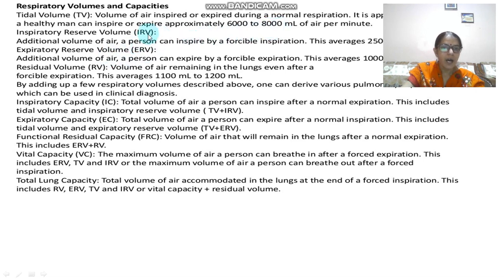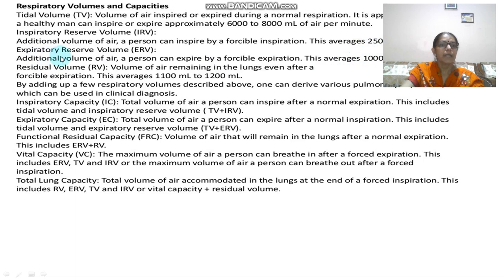Now the next one is the IRV. What is IRV? Sometimes you have observed during yoga or during a checkup that the doctor says, take a deep breath. Take a deep breath. So it is the amount of air that you inhale by a forcible inspiration. When you are inhaling the air in a forceful way, you will get some additional volume of air in your body. This is the additional volume of air that you get after a forcible inspiration, and its value is approximately 2500 ml.